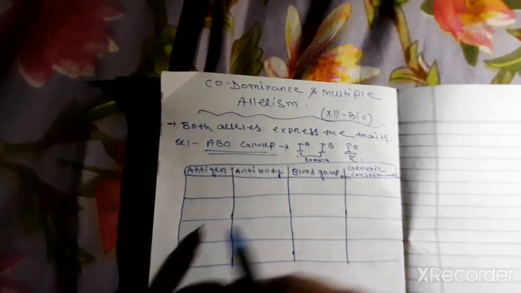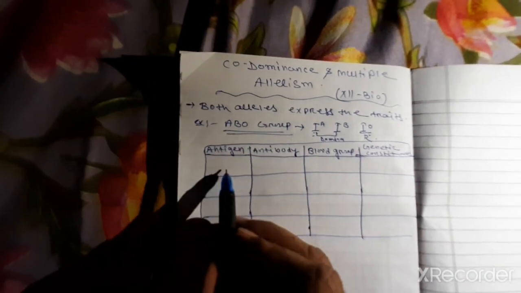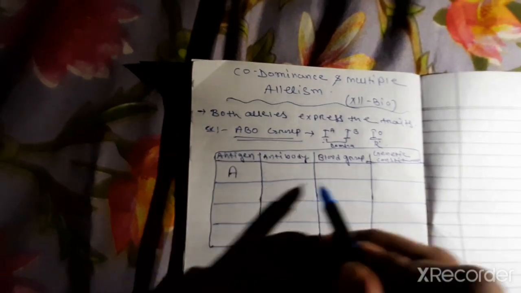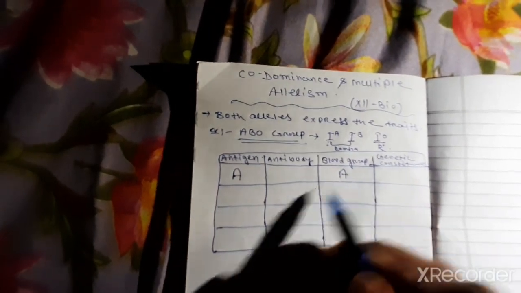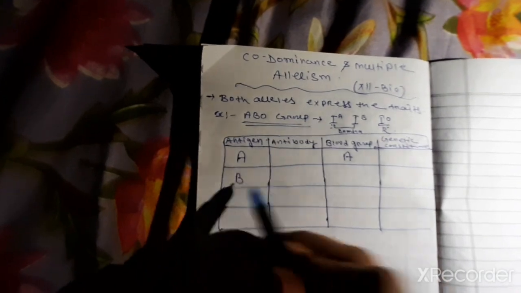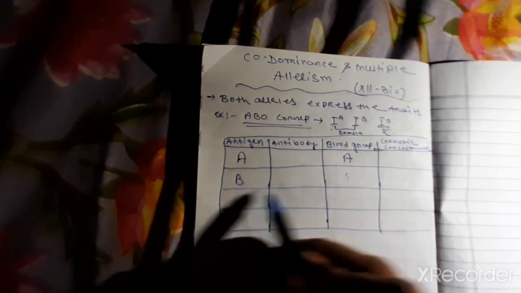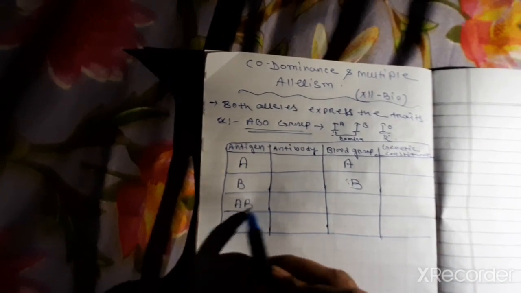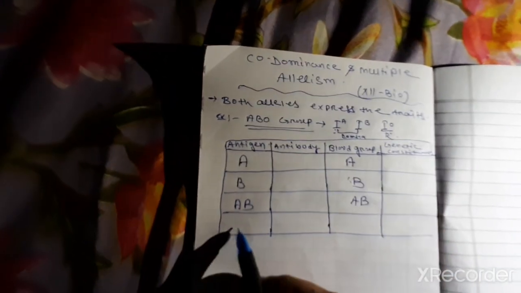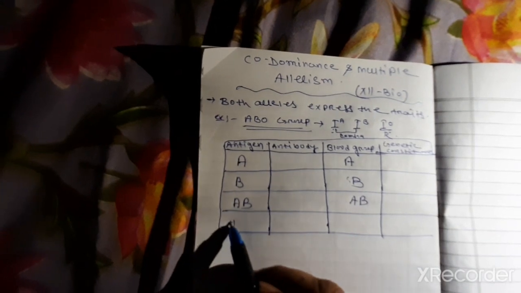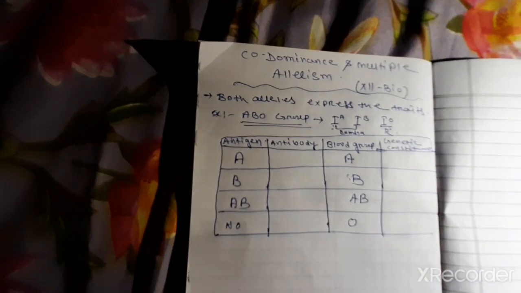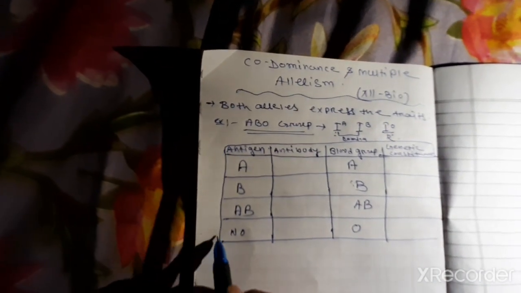Okay, here we will see, you just have a look. Suppose a person is having antigen A, so the blood group will be A. If a person is having antigen B, then the blood group is B. If the antigens are AB, then the blood group is AB. If there is no antigen, then the blood group is called O. Then the question will arise, what do you mean by antigen?